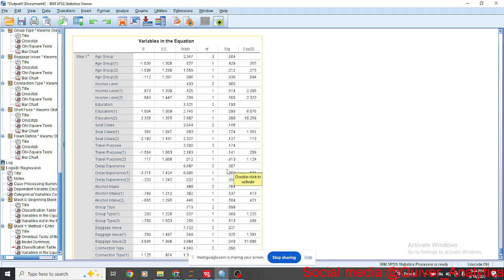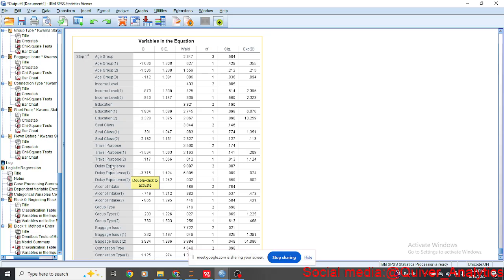So among the delay, we have delay experience 1. This is those I was telling you about with long queues, long delay. Here we say that people who have long delay experience can be an indicator of a passenger that is going to be chaotic.